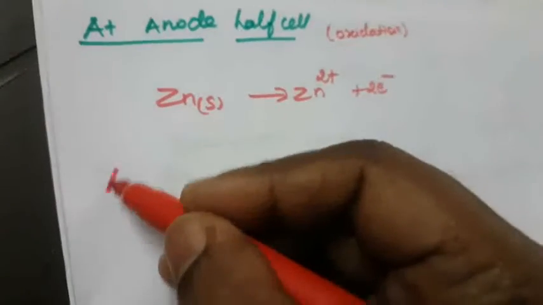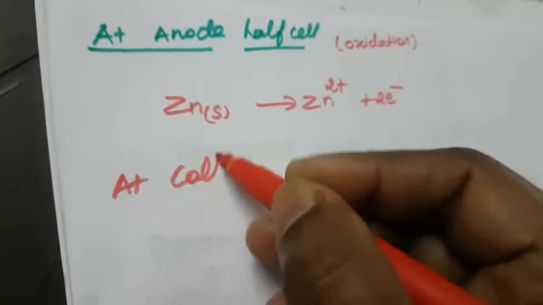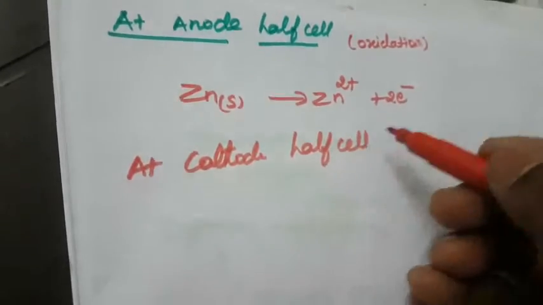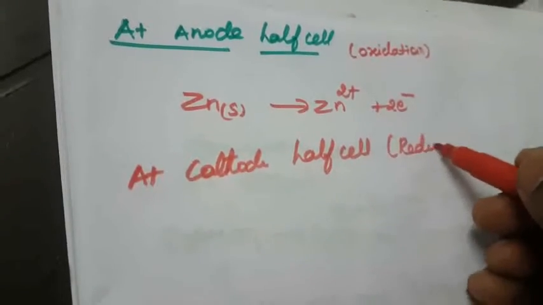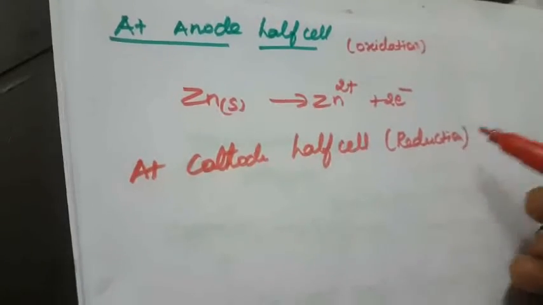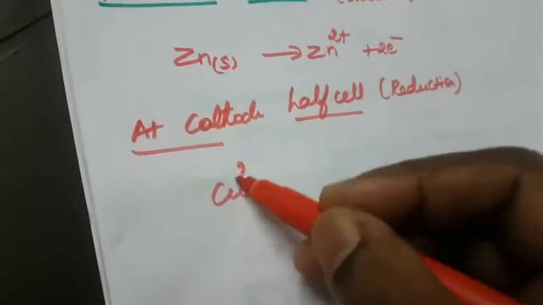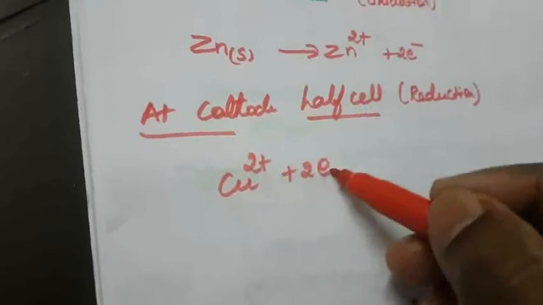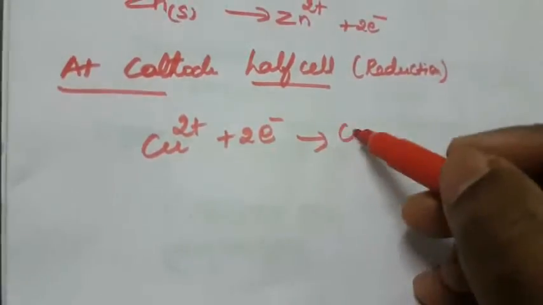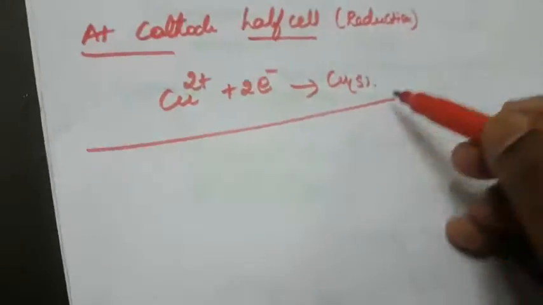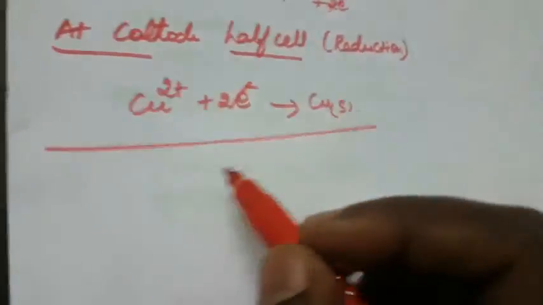Again, at the cathode half cell, that is reduction. What is the reduction? The Cu2+ gains 2 electrons and converts into solid copper, right? Now we add the 2 equations, and the 2 electrons will cancel.